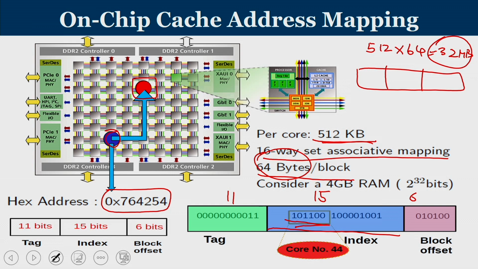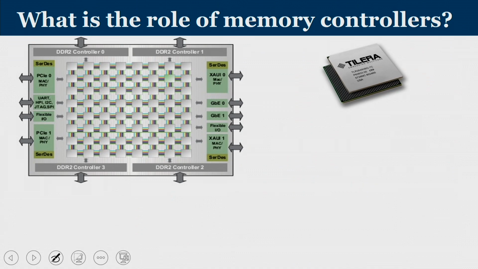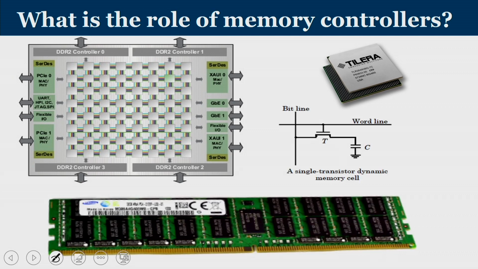So, generally when there is a cache miss, using this process we will find out the location in which the missed address is, and packets are generated towards that particular destination core, and these packets will travel through the on-chip interconnection mechanism. And what is the role of memory controllers? We have learned about memory controllers, and these memory controllers connect to your DRAM. So, your DRAM cells or DRAM banks are kept with these memory controllers, and depending on address mapping, memory controller 0 will take care of a few things. It is basically 4 channels that you have. Memory controller 1 will take care of the rest, then 2 and 3 for the appropriate addresses.